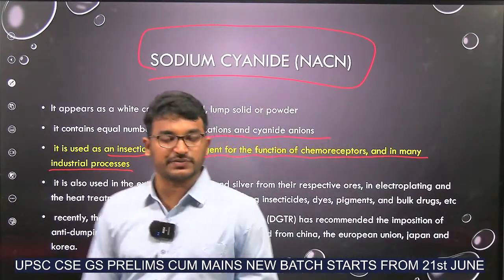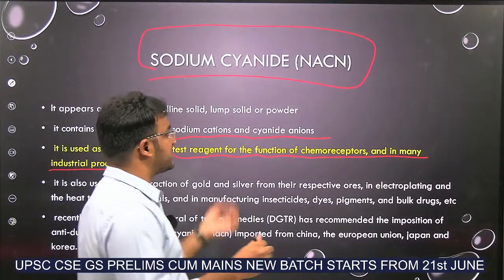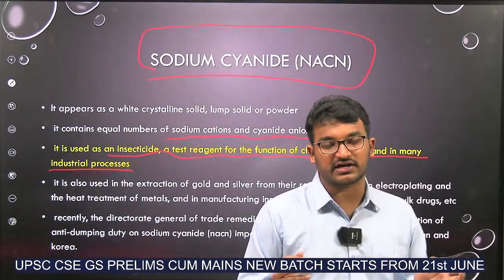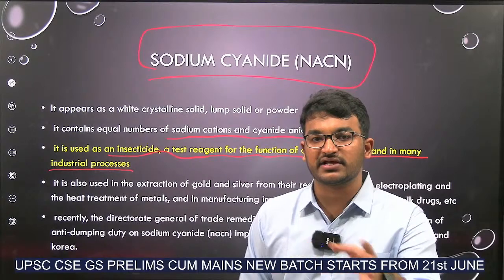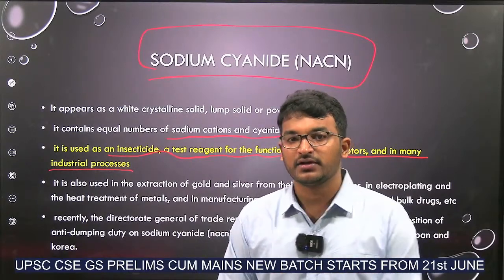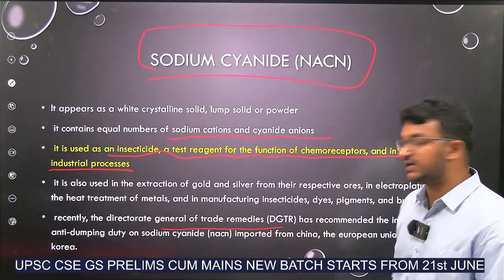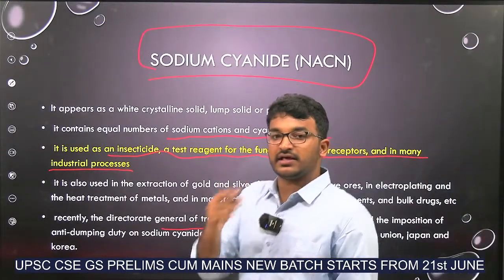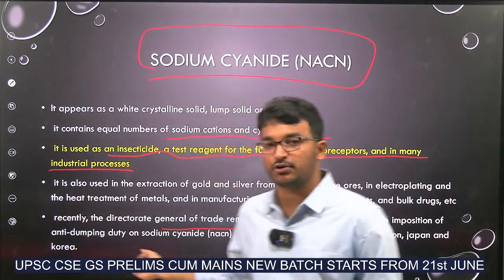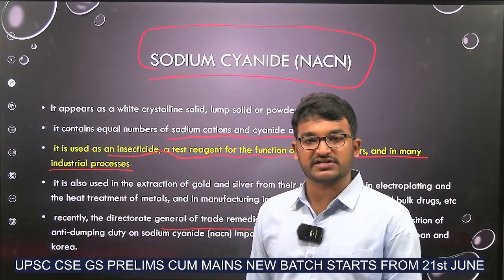Now why is it in the news? Because we are importing this sodium cyanide from other countries, even though it is available in India. That's why the Directorate General of Trade Remedies has recommended anti-dumping duty on sodium cyanide from China, the EU, Japan and Korea. In my economy hit series, I had explained about anti-dumping duty, special safeguard duty and all.